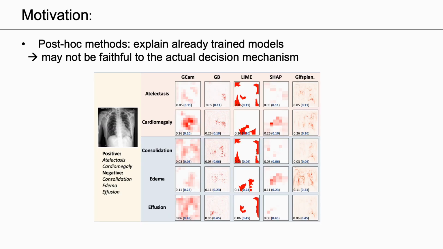There are many methods that are trying to achieve this goal. For example, the post-hoc explanations I show here indicate the positive contribution of each pixel to the individual classification decision. However, the post-hoc method tries to explain already trained models, and recent research has shown that they may not be faithful to the actual decision mechanism.